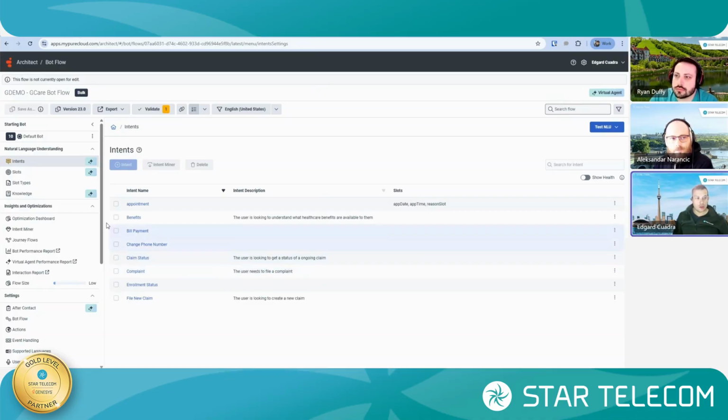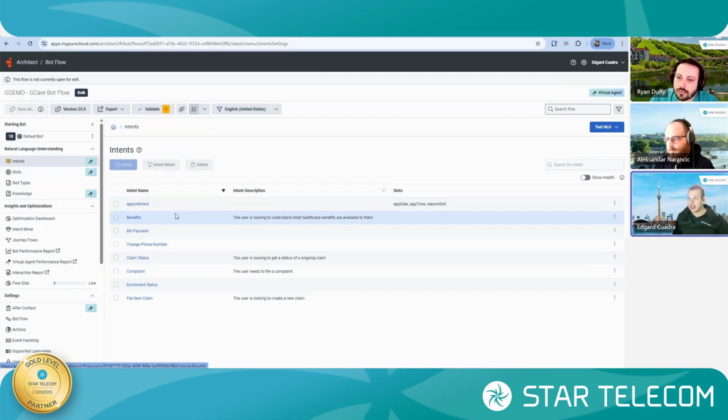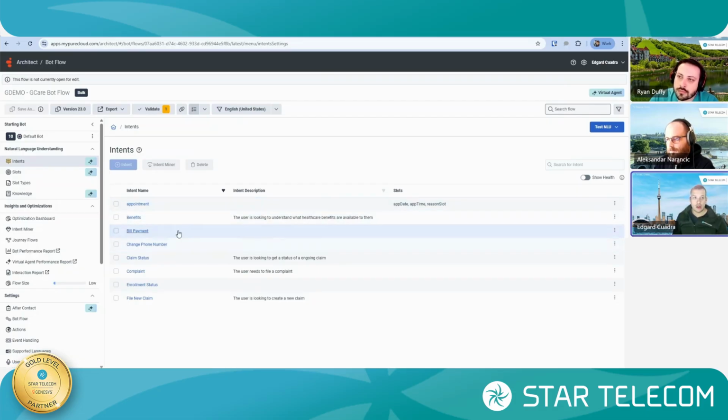He's going to turn on Intent Miner and really drill down into the conversations that are happening in your contact center. And from this data analysis, we're going to determine what are the appropriate intents, high-value intents, or high-value tasks to start programming and designing against for this virtual agent.